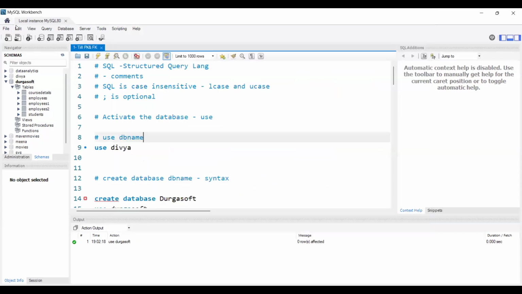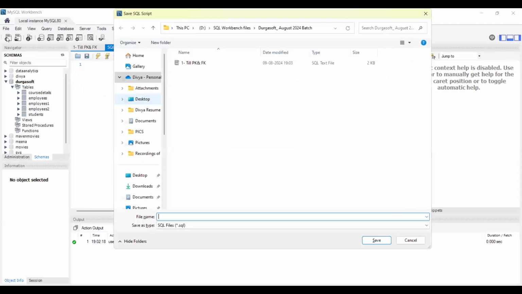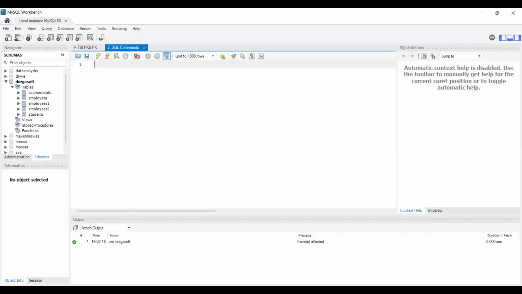I saved this file. Now I will open a new file. In this, I will save this file with the name SQL commands. Today, we are going to cover the SQL commands concept. So SQL commands, right? First, let me show you one picture.